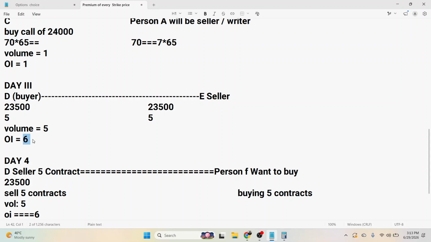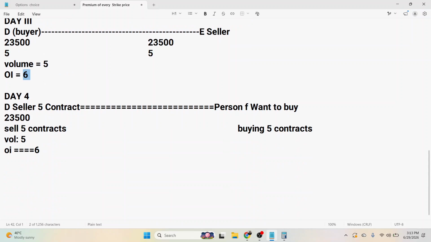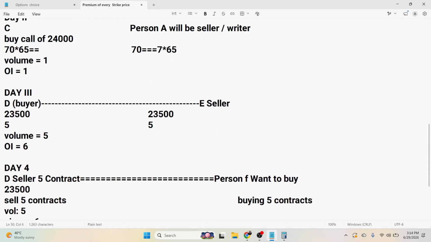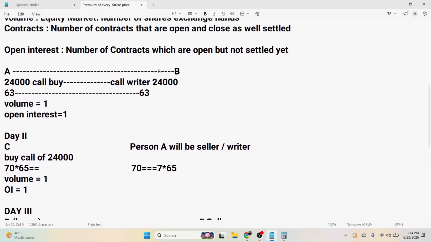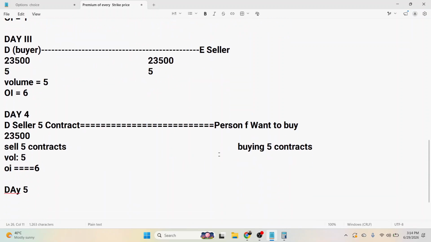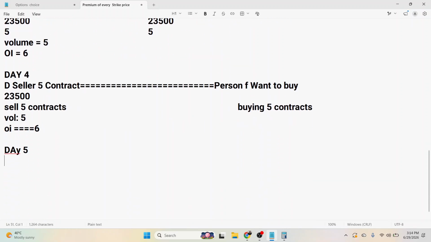Now what happened on day 5? Person B would like to buy now, he wants to close his position. This is the strike price. Person B wanted to buy now.